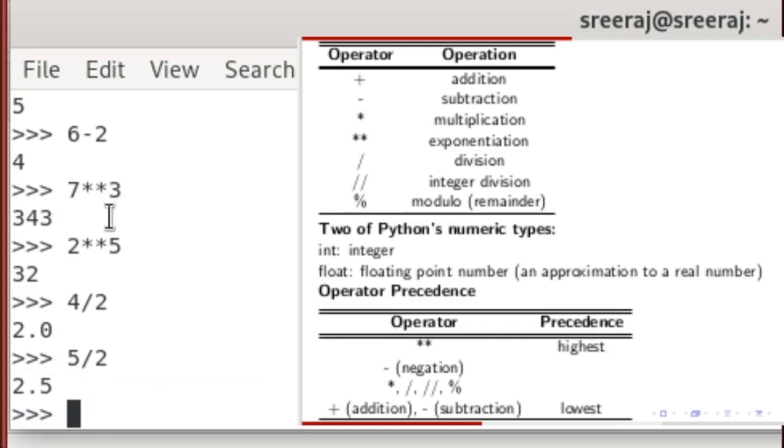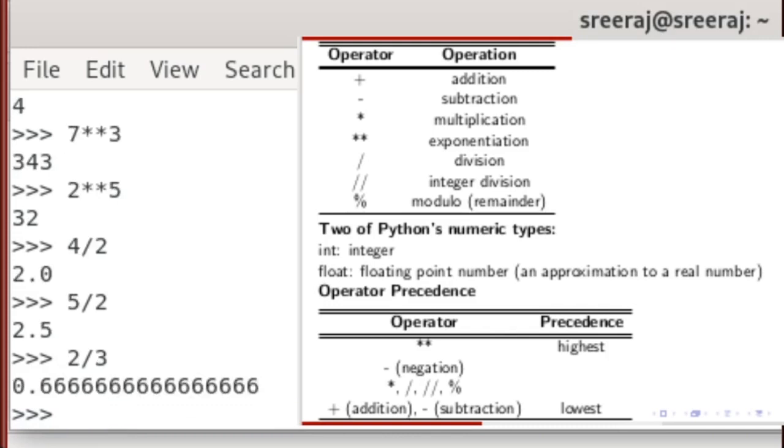Now let's divide 2 by 3, and the answer is 0.6666, with the 6 repeating. That is what it gives, although instead of an infinite number of 6s, we are limited by the number of significant digits available. Python has a limited amount of memory to work with, and the result of dividing 2 by 3 is an approximation